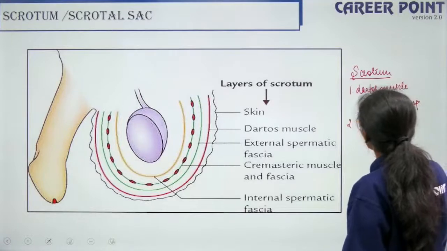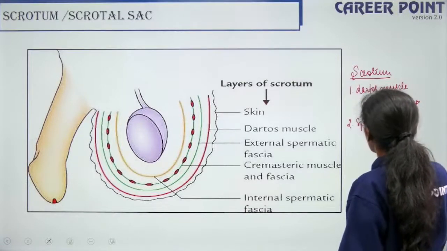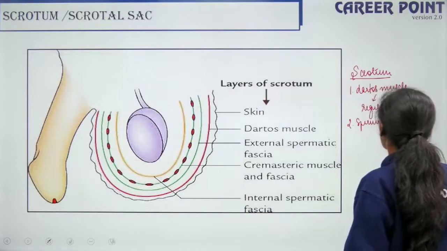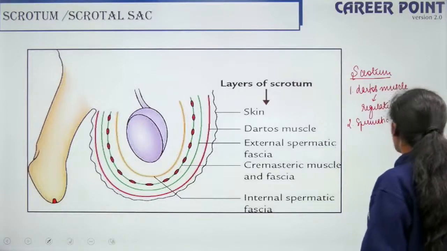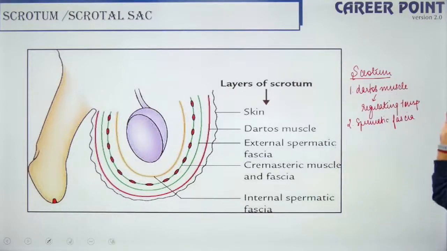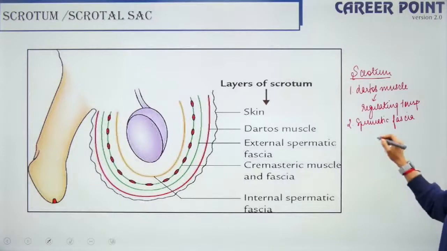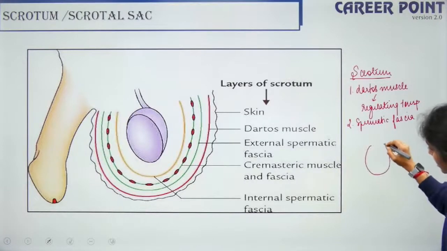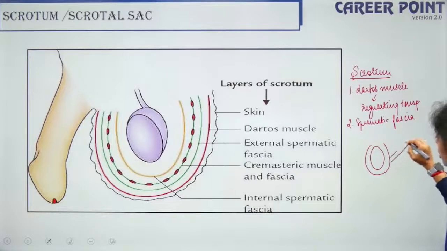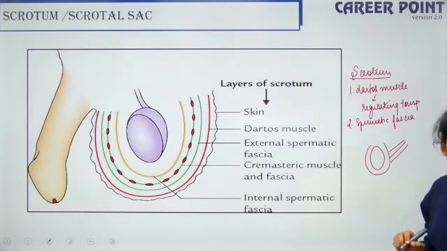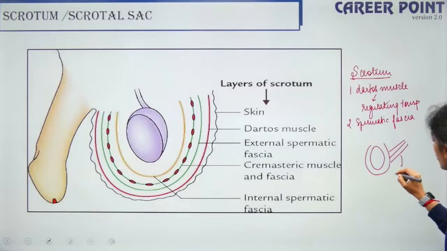And it is made up of spermatic fascia. So fascia is your connective tissue, right? So this is what lines your scrotum, right? So your scrotum is something like this, and your testis is like this. So your scrotum is attached to the wall of the abdominal cavity through what are called inguinal canals.